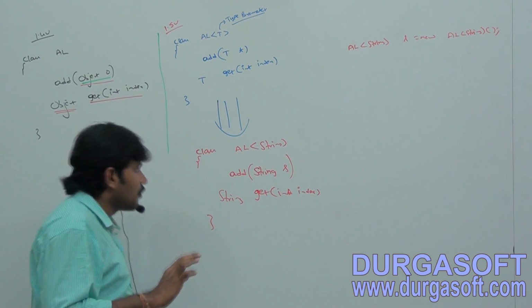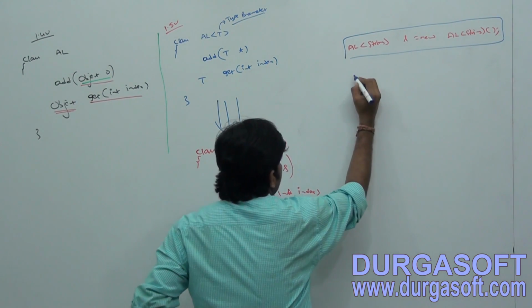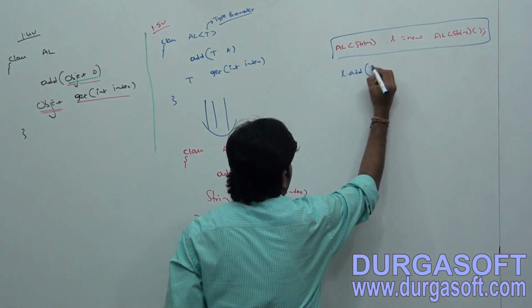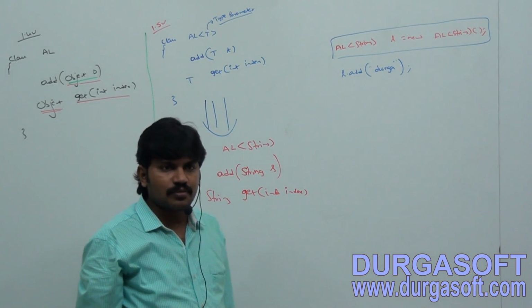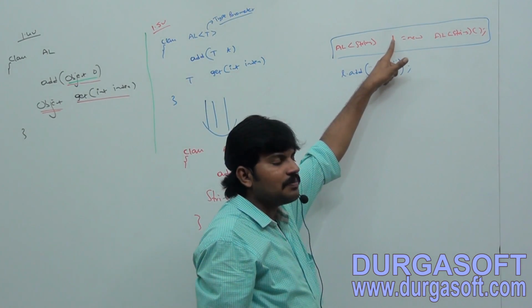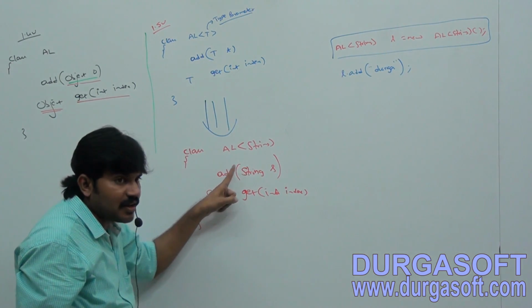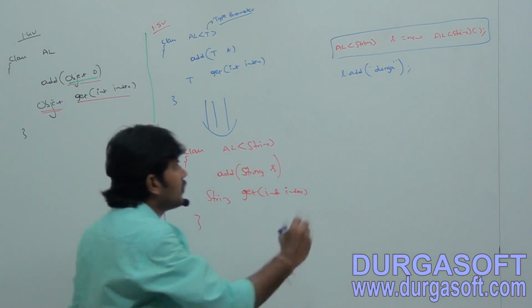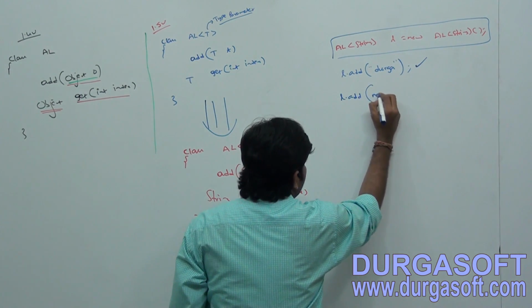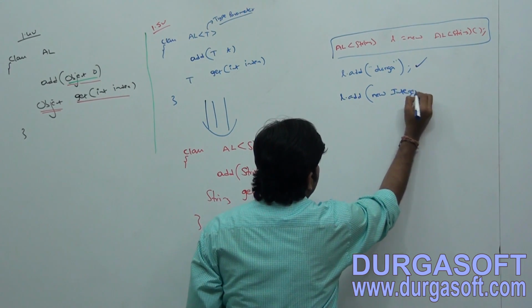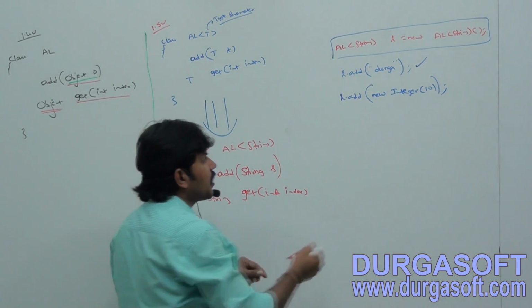So now just observe, I will show a meaningful error. This is my ArrayList. Now I am trying to add l.add of Durga. Is it valid or not? l is what type? ArrayList of String. In the ArrayList of String class, the add method can take String type as argument, no problem at all. Valid. l.add of new Integer of 10. Is it valid or invalid? Invalid. Immediately you are going to get a compile time error.